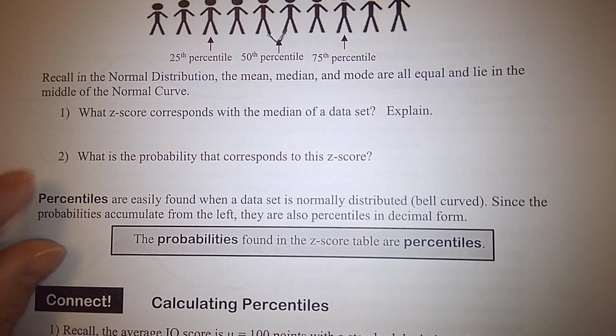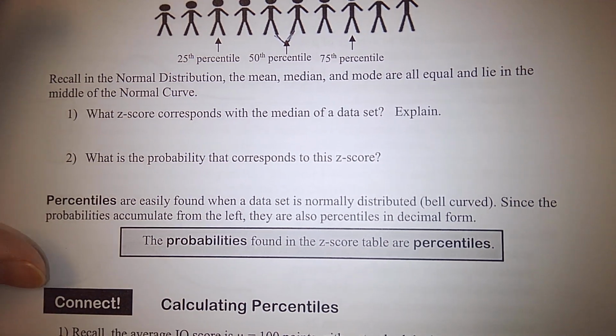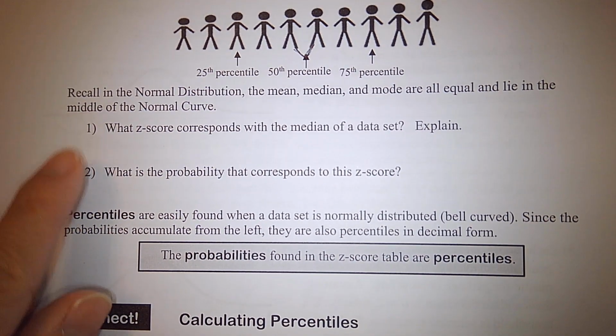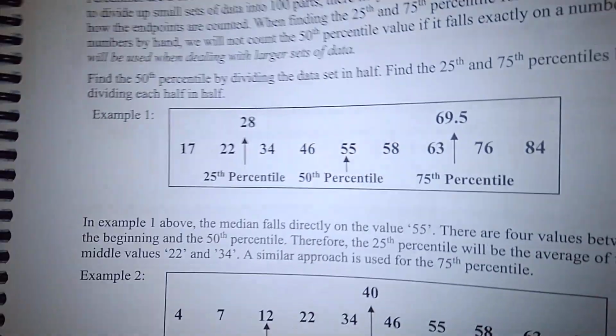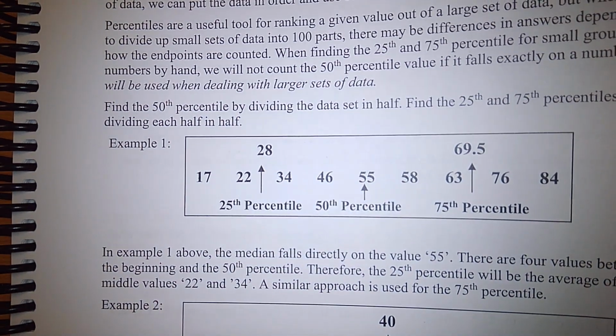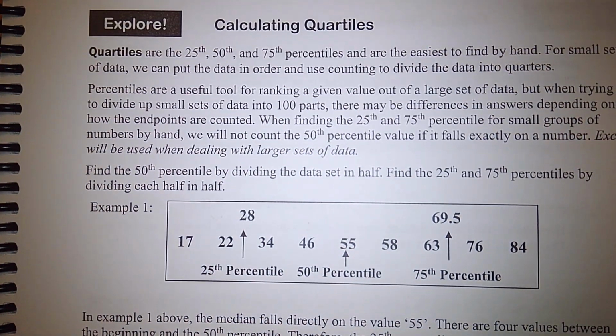We'll be done with this part, but you have to answer questions 1 and 2. They're easy questions. And on page 199, let's do the entire page.